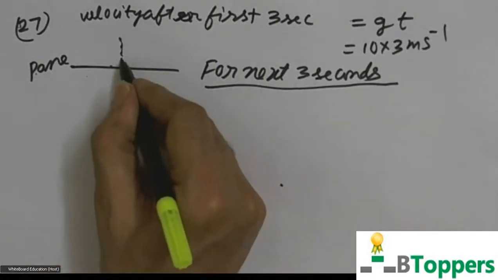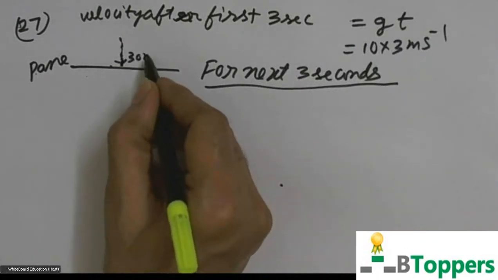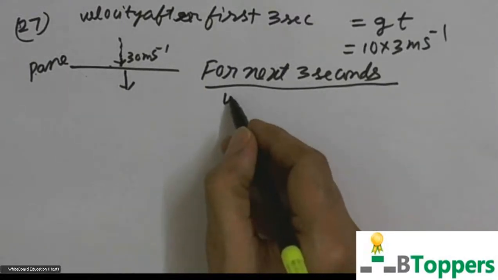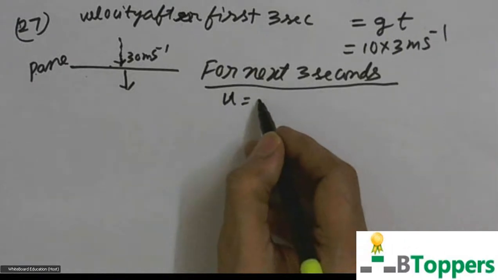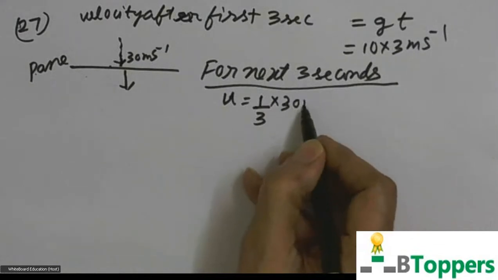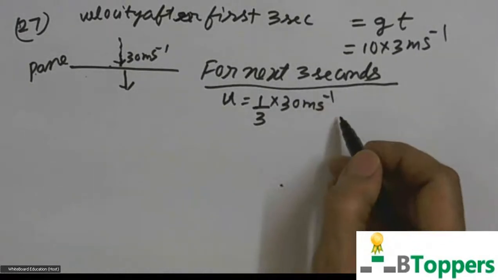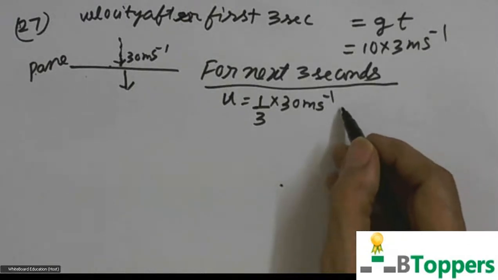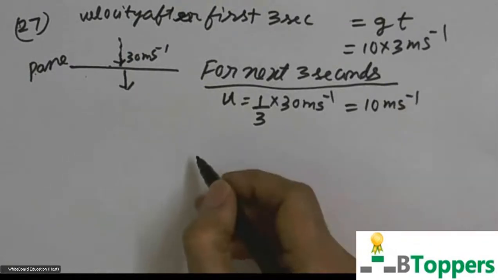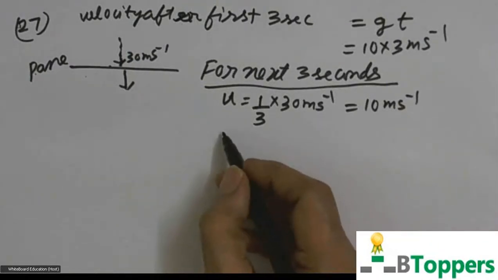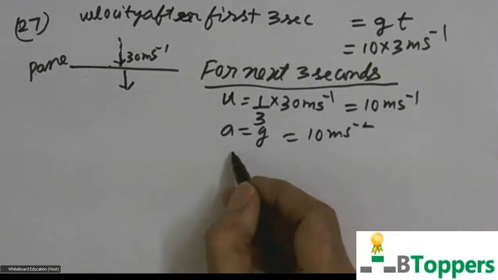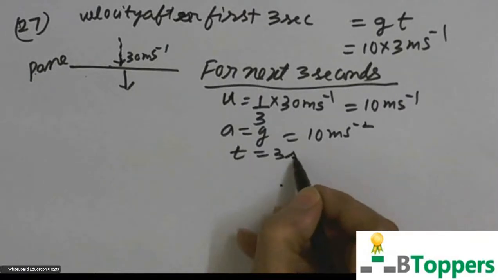this is the pane of glass. It falls like this and strikes the pane of glass with a velocity of 30 meters per second. It comes out having lost 2/3 of its velocity, so the remaining velocity will be 1/3 of the value before it strikes the pane of glass. So the initial velocity for the next 3 seconds you can take as 10 meters per second. The acceleration for the falling body equals g, that is 10 meters per second square. So you have to find the displacement for the next 3 seconds.